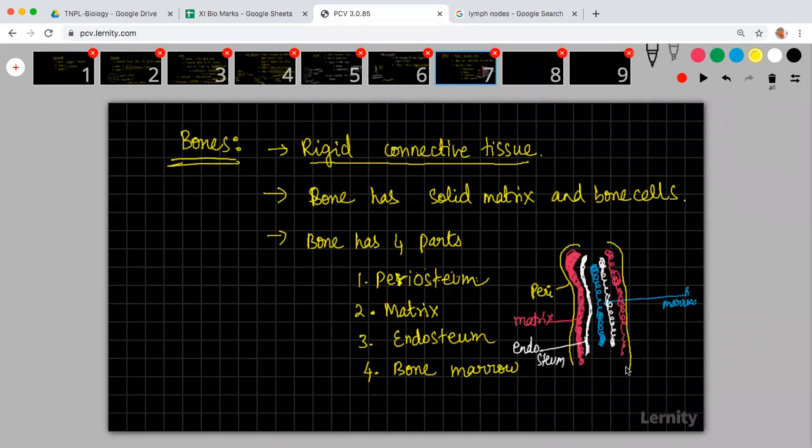So the bone will have four layers: periosteum, matrix, endosteum, and then inside you have the bone marrow. You have cells called osteocytes. The word osteo means it is connected with bone. Osteocytes are present in the matrix.